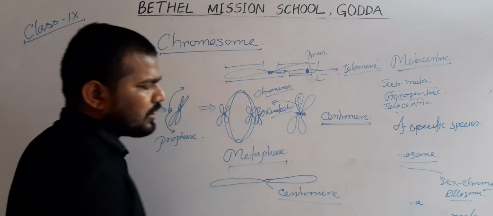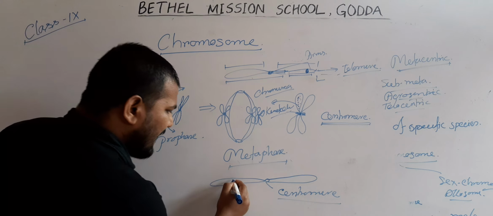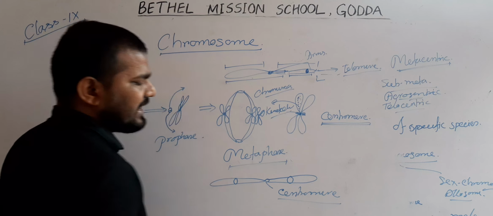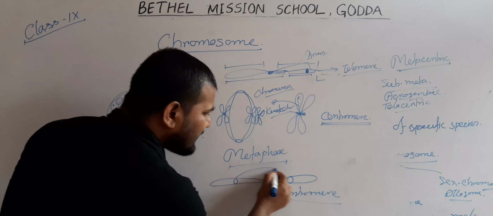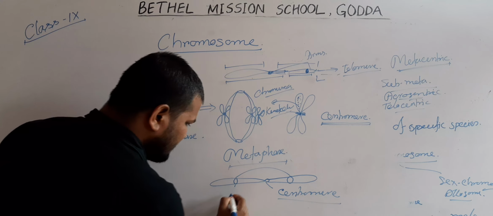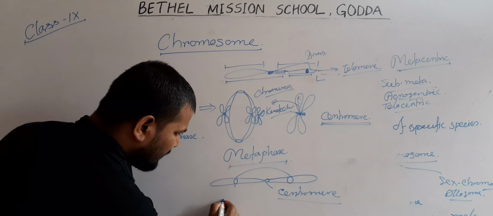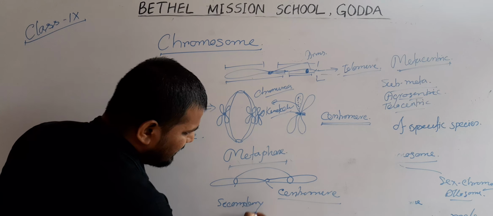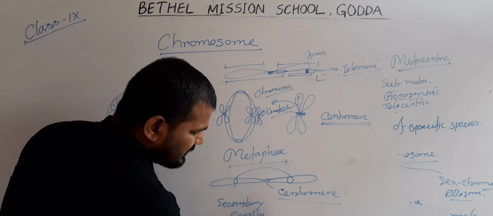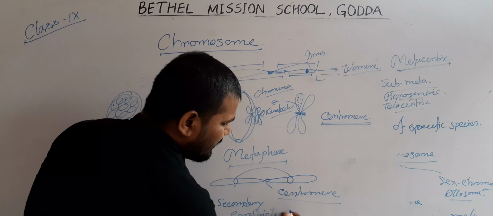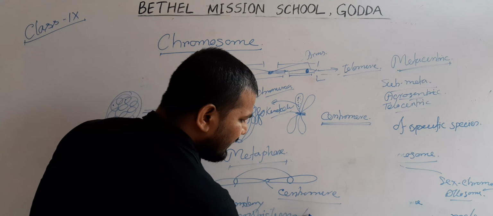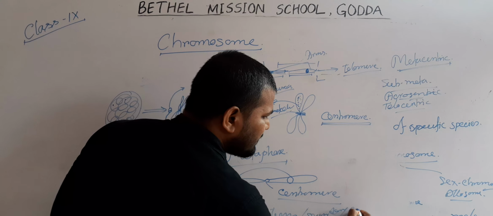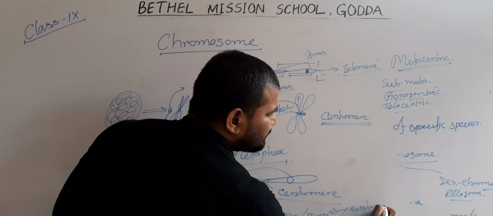In some chromosomes, an additional depression is present, which is known as a secondary constriction or secondary centromere.